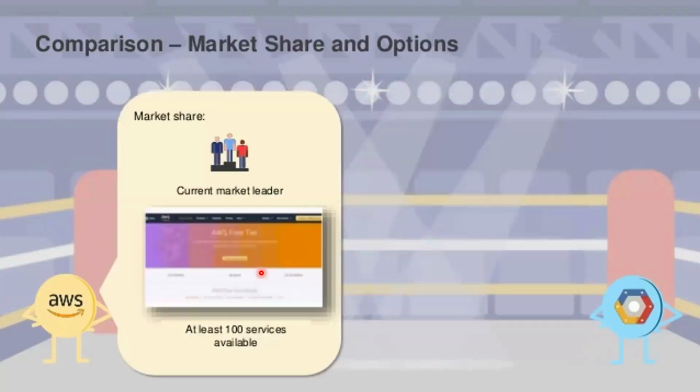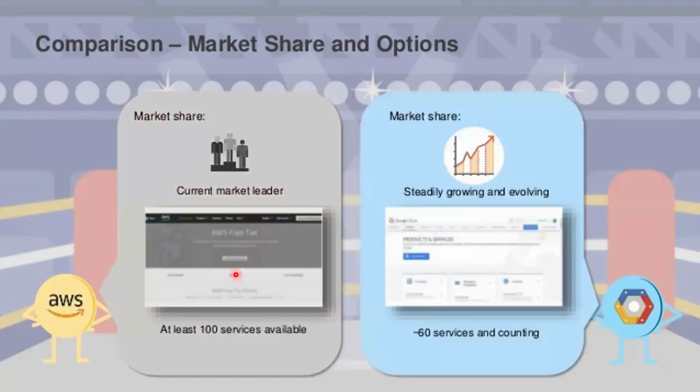Next one, look at here. Market share: the current market leader is AWS, with at least 100 services available. Whatever services we use in AWS in real-time projects, those we covered in our course. And GCP has 60 services and counting. So yeah, it is growing and evolving.